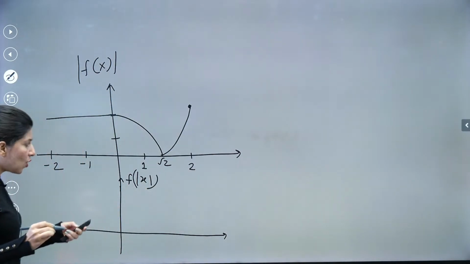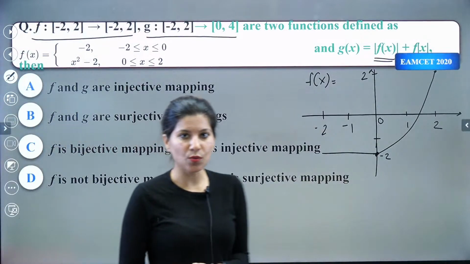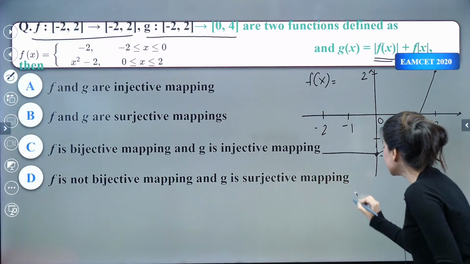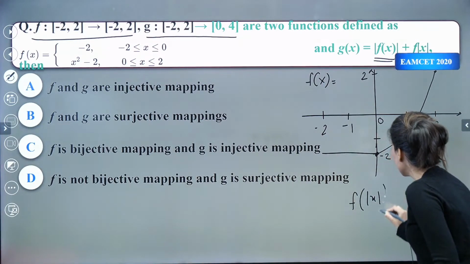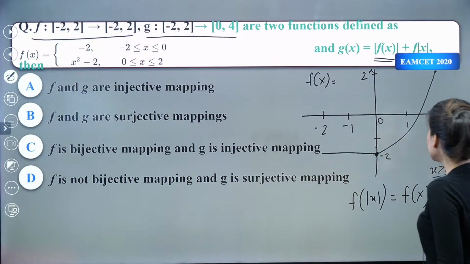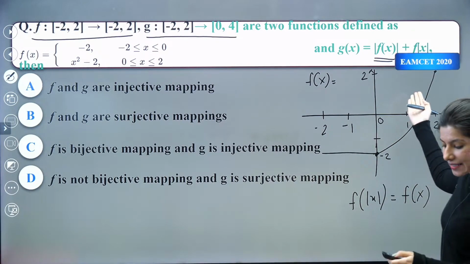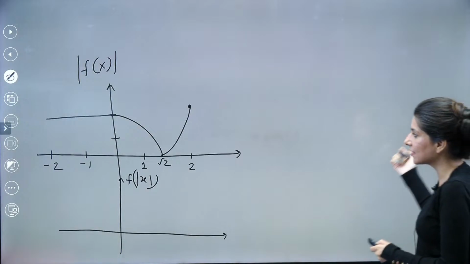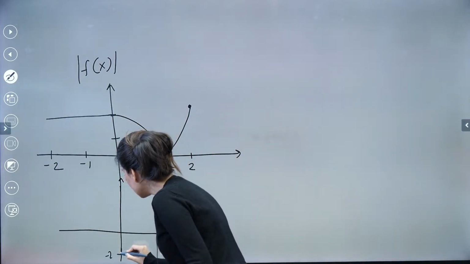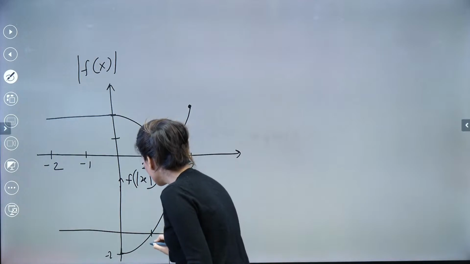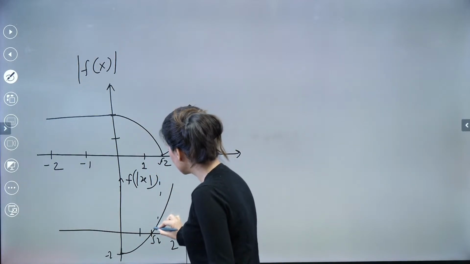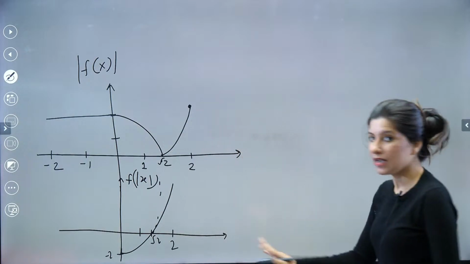So f of mod x means what? When your x is positive, f of mod x will become f of x. Right? So let me just draw the same graph as f(x) in the positive side, in the right hand side. So it will actually look like this. So -2, right? And this is like this. So this is √2, this is 1 and this is 2, right? So this is the common point, right? On the right hand side.